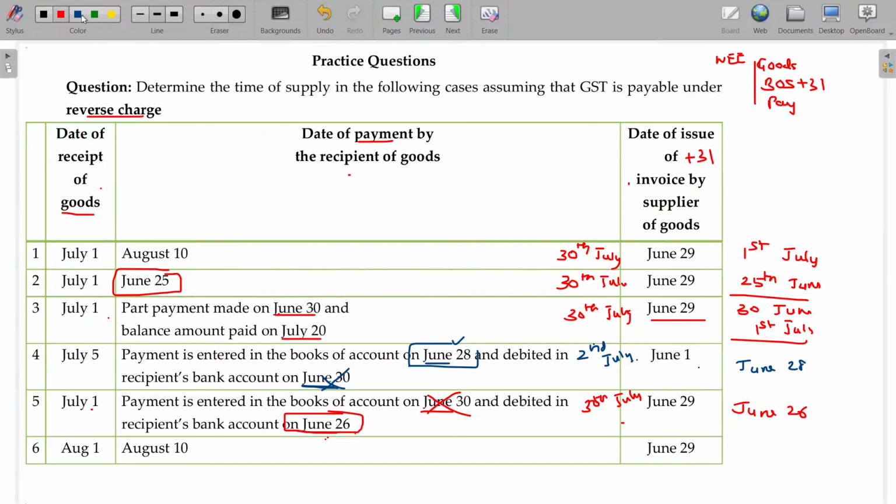And June 29th means it is 30th July only. Among the 3, 30th July will be final. Very simple, right? So we have completed the reverse charge of supply of goods here.